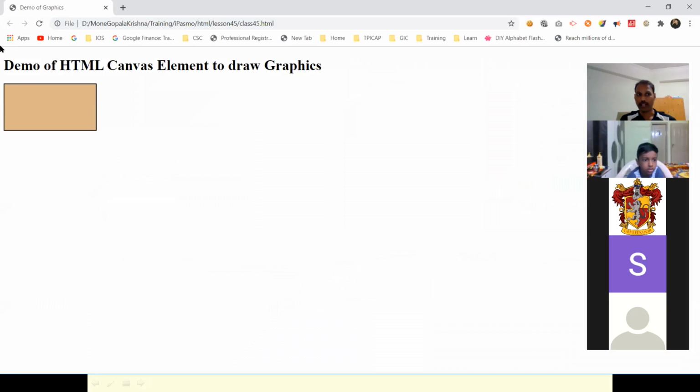Top left corner is 0, 0. X-axis 0, Y-axis 0. Then the direction goes like this: first right side, next down, next left, next bottom and left. Sir, it looks like a square.